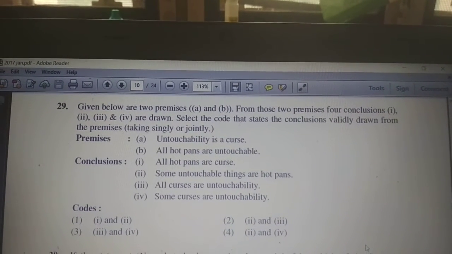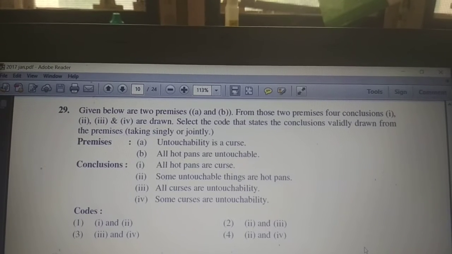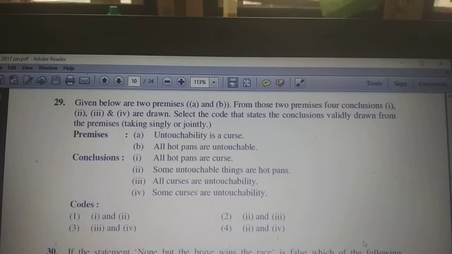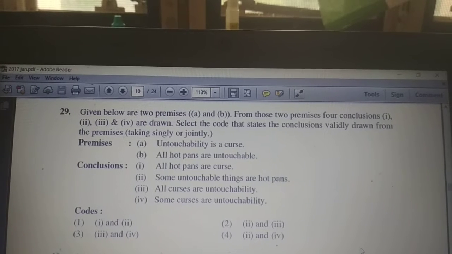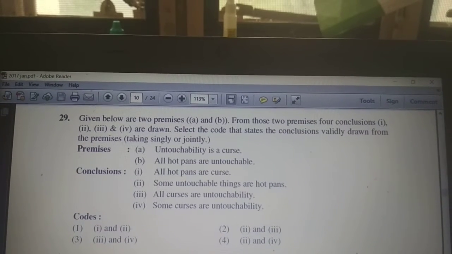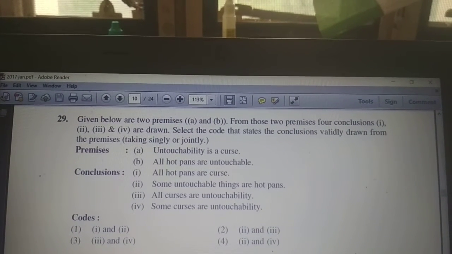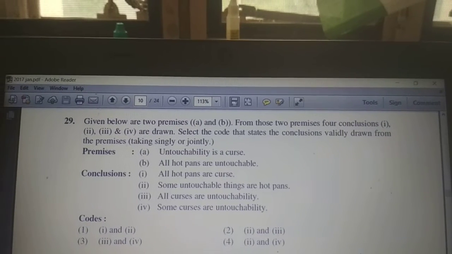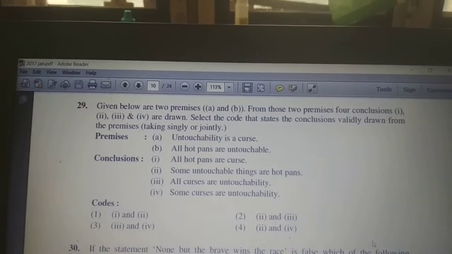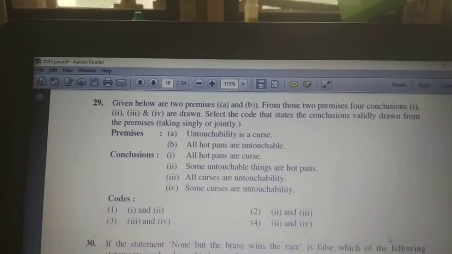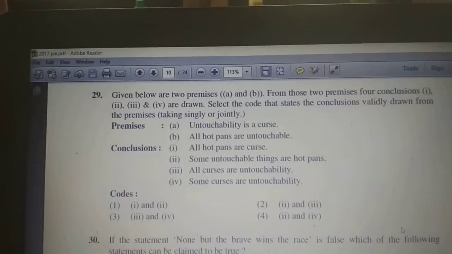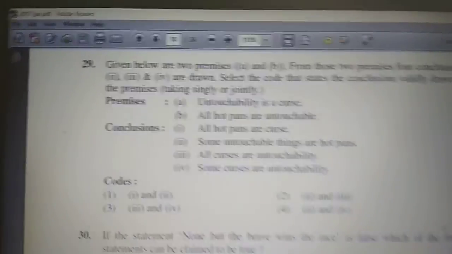The premises are: untouchability is a curse, and all hot pens are untouchable. The options are: all hot pens are curses, some untouchable things are hot pens, all curses are untouchability, and some curses are untouchable. For these questions I take you to the board, where it is easier to understand.